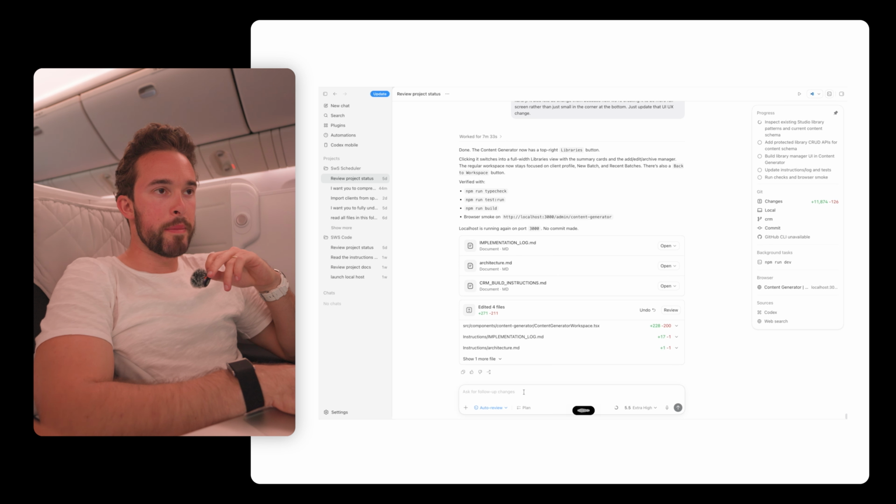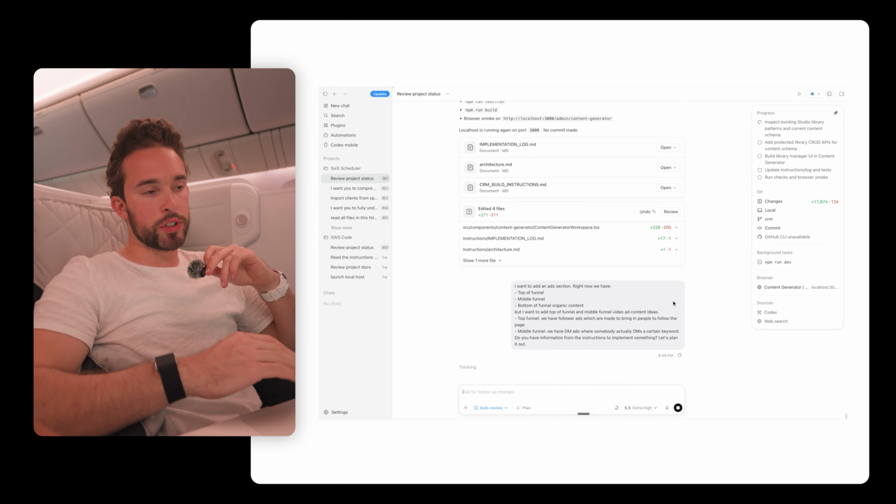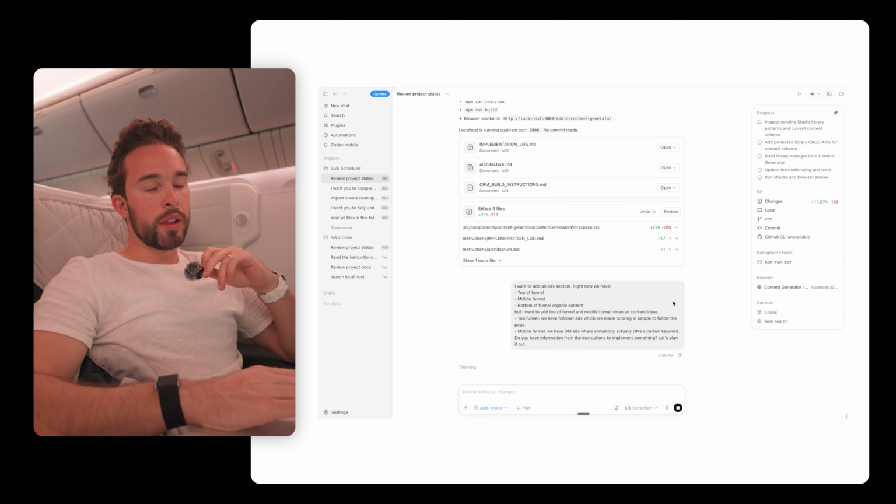Middle of funnel, we have DM ads, where somebody actually DMs a certain keyword. Do you have information from the instructions to implement something? Let's plan it out. It should have it already in the instructions because I spoke to ChatGPT or Claude at the beginning when I started working on this. So let's take a look.